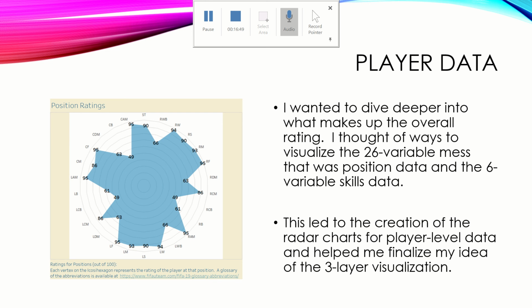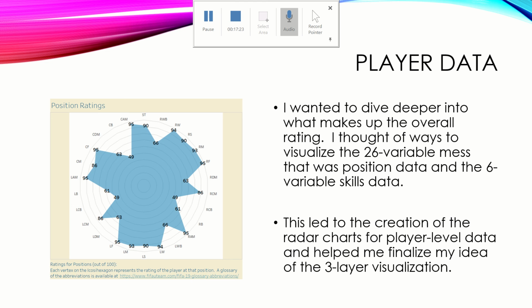Finally, for player data, I actually wanted to do more with player data than I was able to do. One of the issues with my data cleaning process, with pivoting all that data, is it really exploded the size of my data set. So this started with around 20,000 rows, and by the time I put in only 3 of those pivoted fields, it was up to almost 1 million or more. I believe it was more than 1 million. But in either case, my computer couldn't handle it. Tableau absolutely could not handle it. It was throwing errors whenever I tried to add additional pivoted fields.